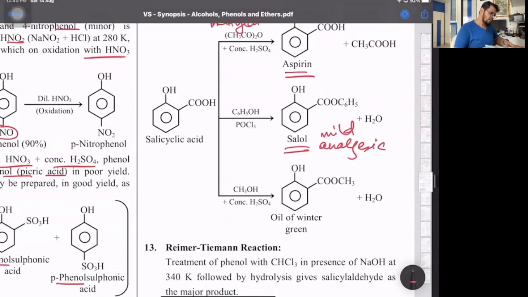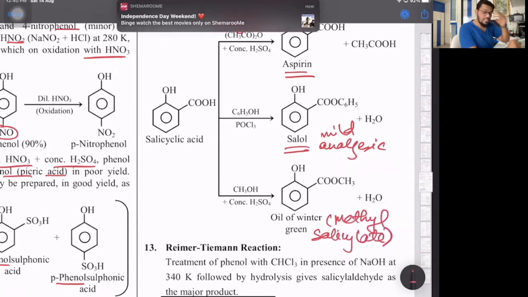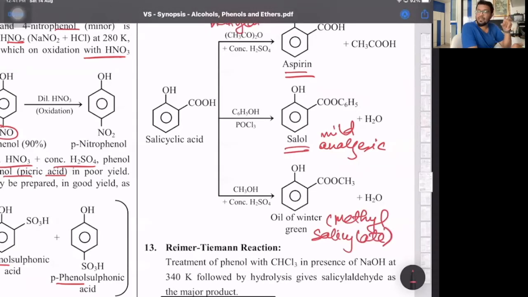And last is with methanol. Acid plus alcohol gives ester. That's methyl salicylate. Oil of wintergreen is basically, it has the same smell, with the botanical name of the plant being wintergreen. So that oil, the chemical which is secreted from there, we have this compound that is methyl salicylate.